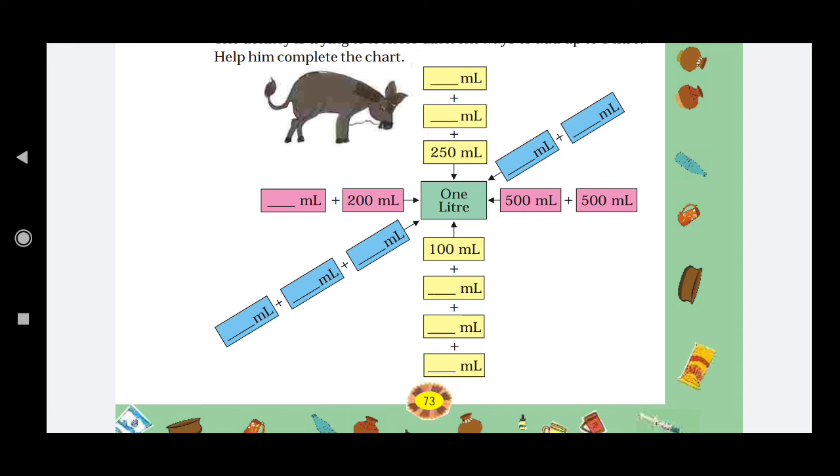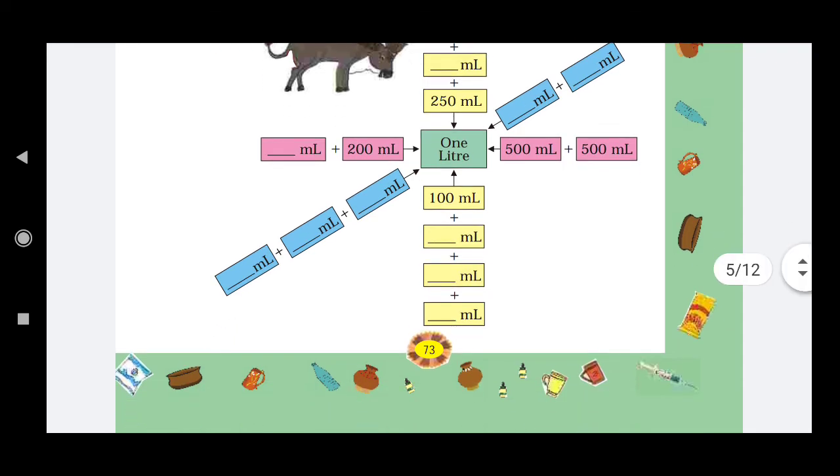Now 3x equals 900, so x equals 900 divided by 3, which is 300. So in all the blanks, you can write 300 ml. Now let's cross verify it. 100 plus 300, 400. 400 plus 300, 700. 700 plus 300 equals 1000 ml.